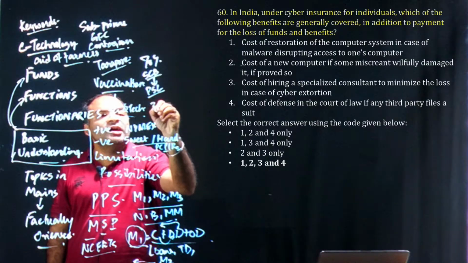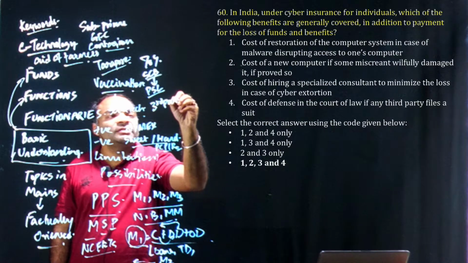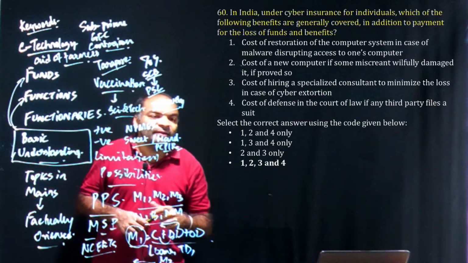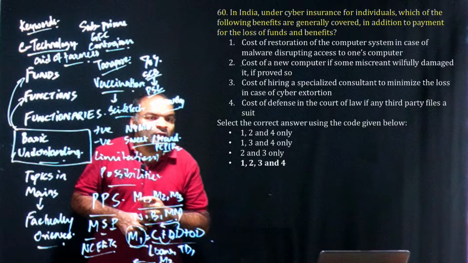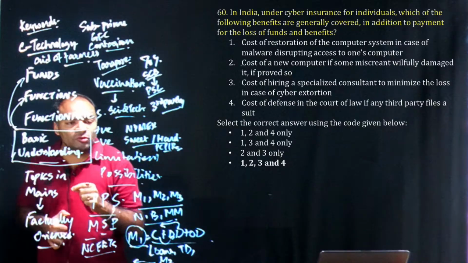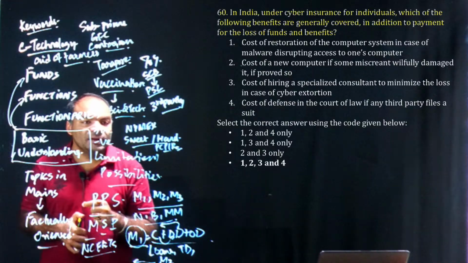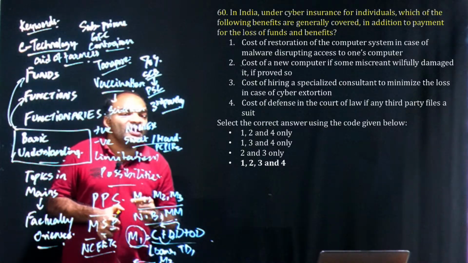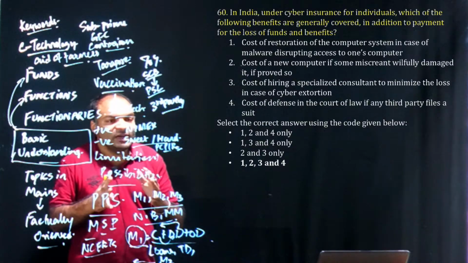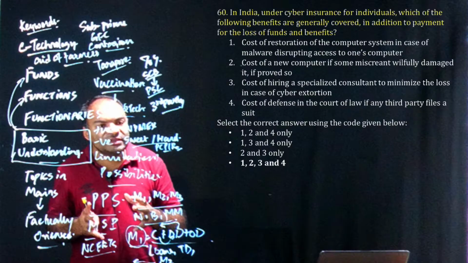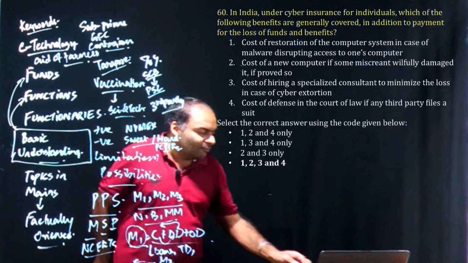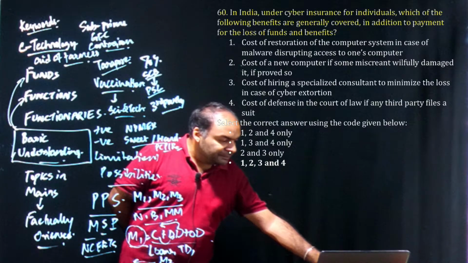Now when we come to third party, the logical explanation is what? Suppose the bank takes a cyber insurance for the ATM. So the customer, the person who loses the money, becomes a third party. So clearly banks are insuring themselves to pay you. That's why it was somewhere related to banking frauds, the cyber frauds in RBI. It was a lot of that. It was there in the news last year. So 1, 2, 3, 4, all options would be covered.